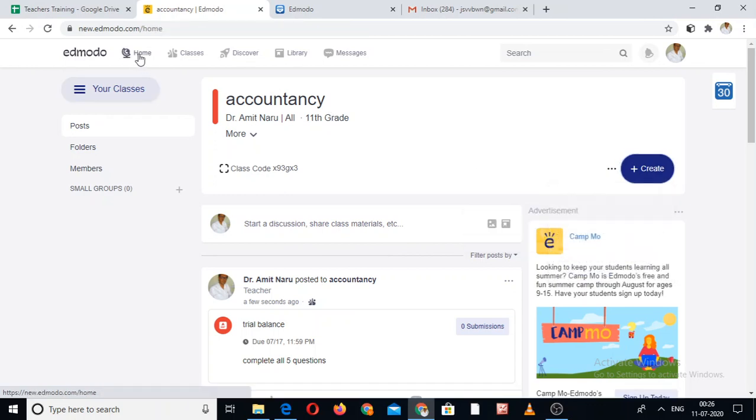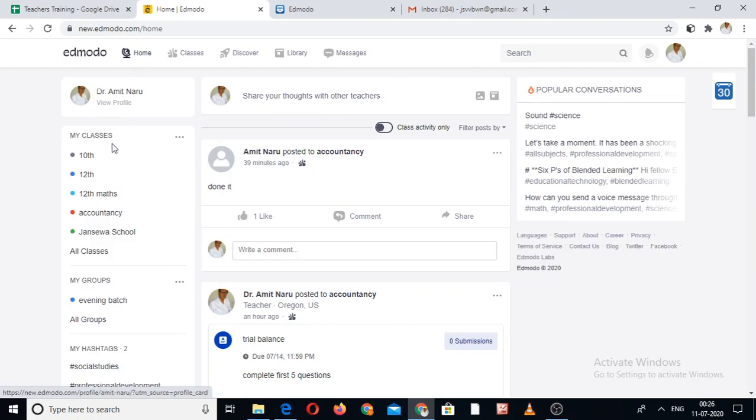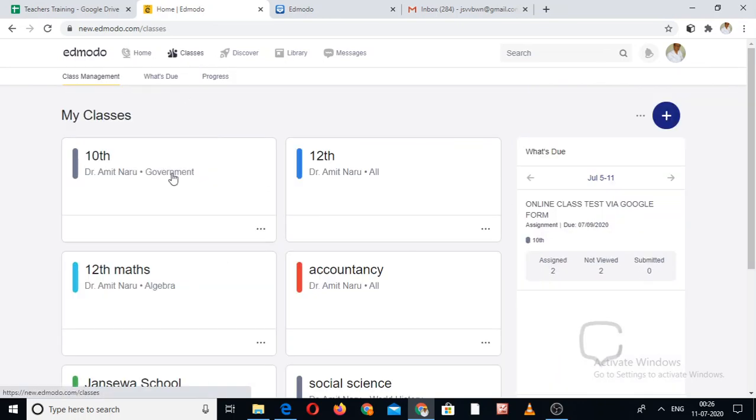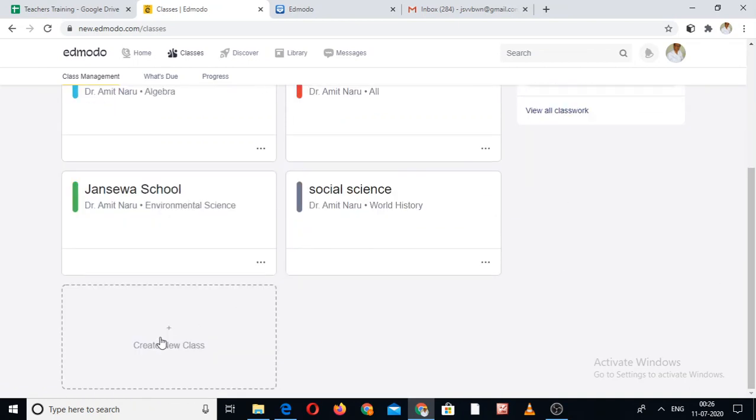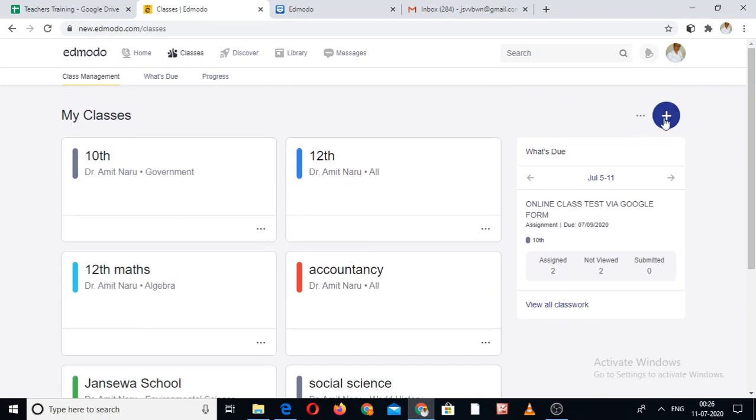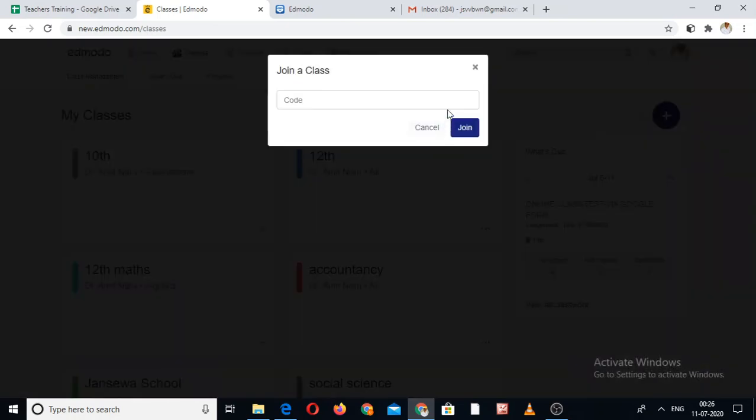So basically this is the home page we discussed. In the home page there are classes. You can update your profile. You can post any content, message. You can go on the classes. You can create your own class, with two options to create the class. The first one, this one. The second one, you can create the class through this button. You can join the class of others. If you are a student, you mention the class code and you join that. This one we already discussed.